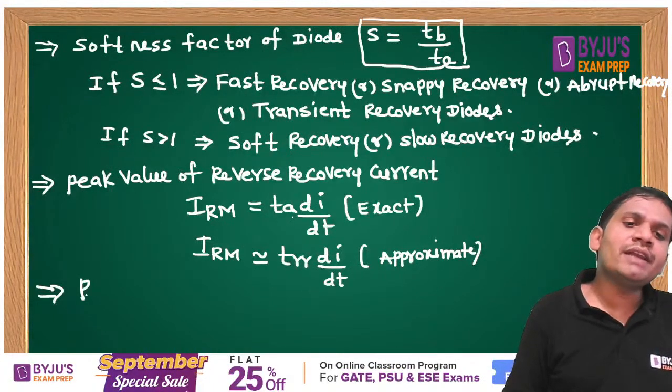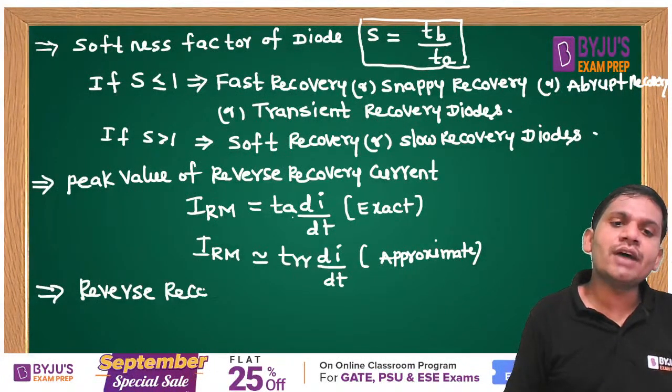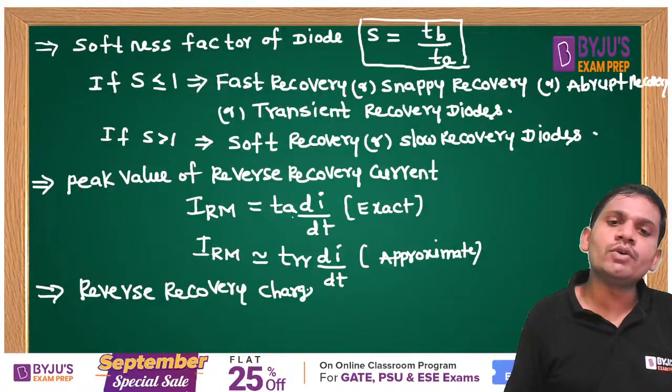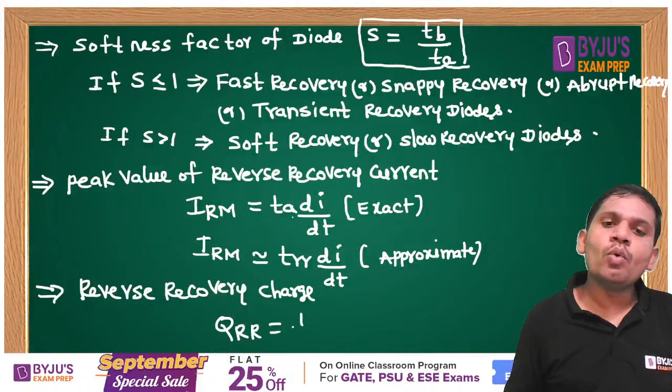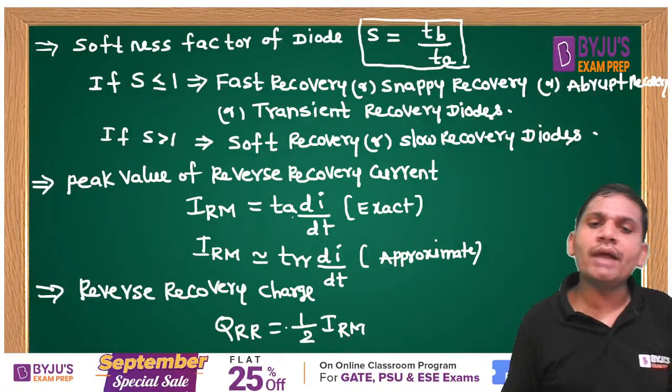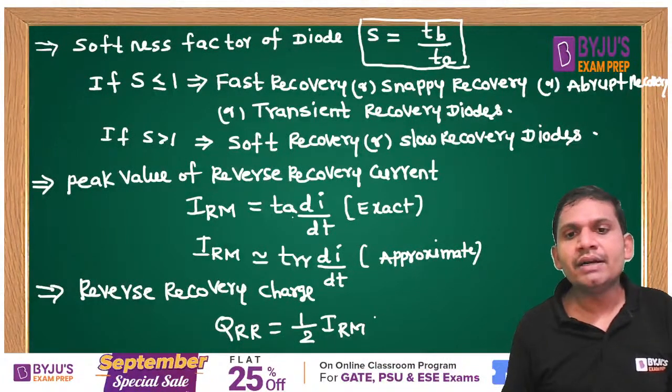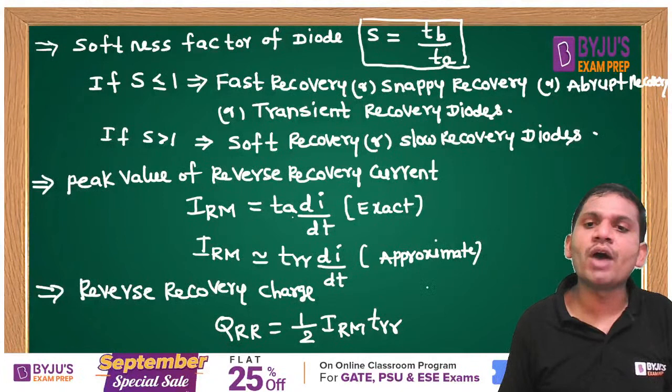Next, reverse recovery charge. What is the reverse recovery charge, students? The reverse recovery charge QRR equals 1 by 2 IRM into TRR. This is one formula.